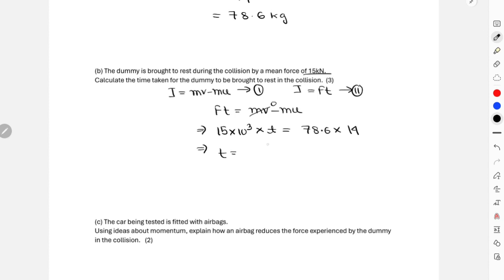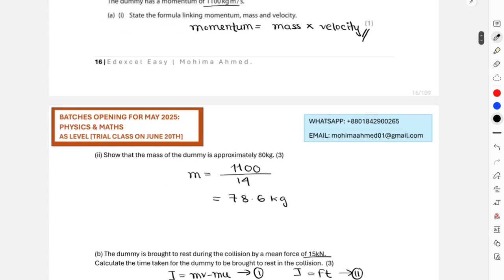And over here t is basically 78.6 multiplied by 14 divided by 15,000. Now if you just calculate 78.6 multiplied by 14 divided by 15,000, you're going to get 0.0733 seconds. That is a very small time, and that is the time taken for your object to come to rest over here.